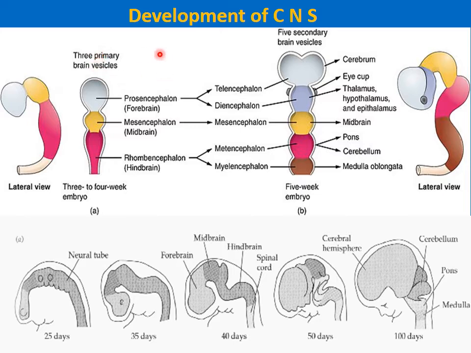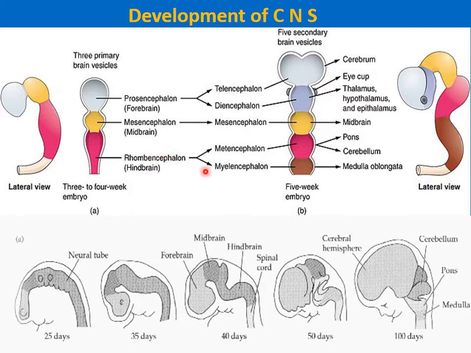By the 5th week of development, the 3 primary brain vesicles have differentiated into 5 secondary brain vesicles. The prosencephalon divides into the telencephalon and the diencephalon, while the mesencephalon does not divide, it remains as such.